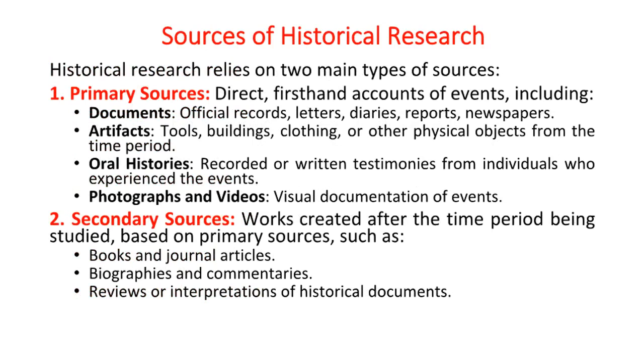1. Primary sources: direct, first-hand accounts of events, including documents, official records, letters, diaries, reports, newspapers. Artifacts: tools, buildings, clothing, or other physical objects from the time period. Oral histories: recorded or written testimonies from individuals who experienced the events. Photographs and videos: visual documentation of events.